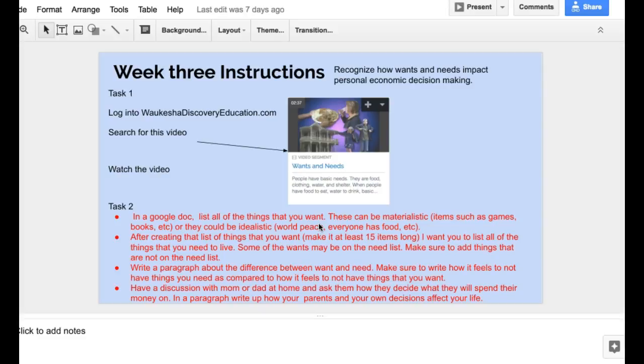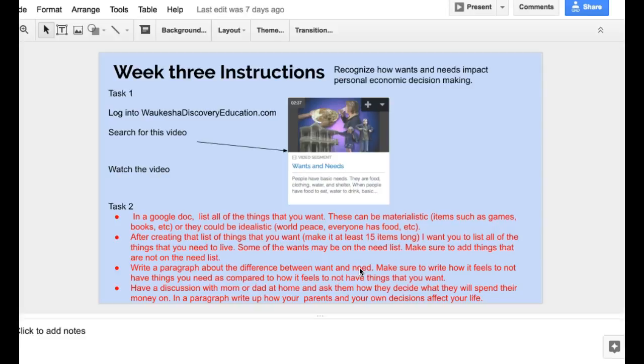Some of the wants may be on the need list. Make sure to add things that are not on the need list. Write a paragraph about the difference between want and need. So about 5 sentences giving us your reasoning for what makes a want and what makes a need. Be sure to write how it feels to not have the things that you need as compared to how it feels to not have the things that you want.